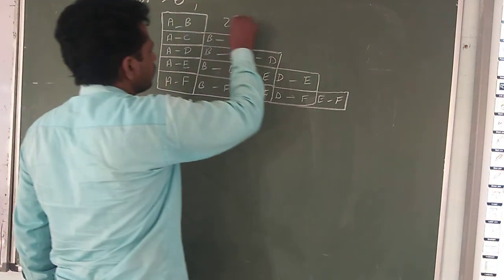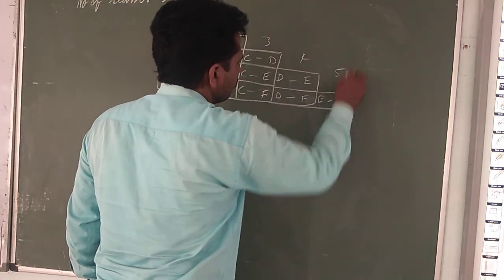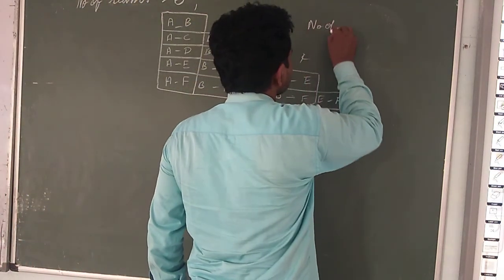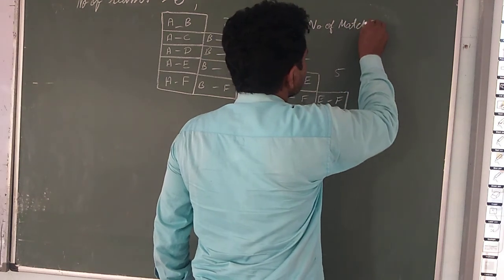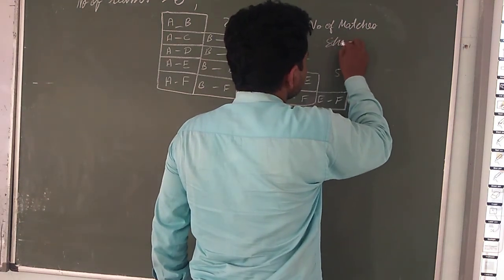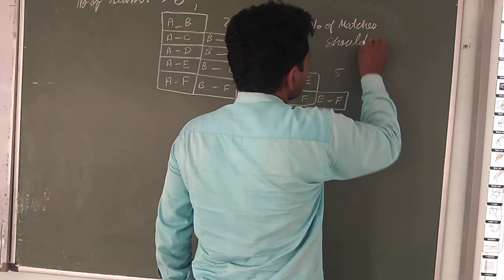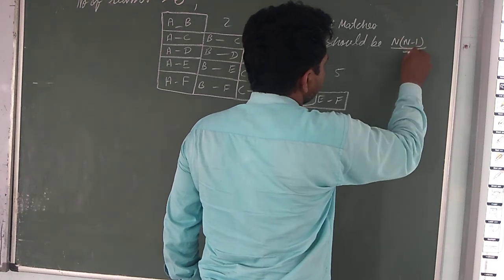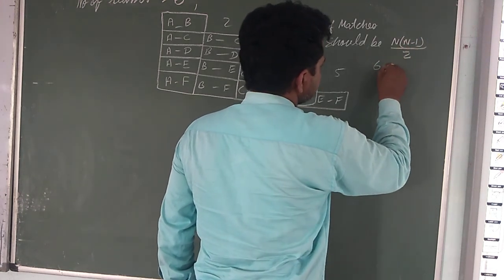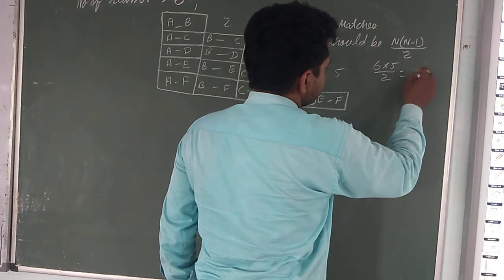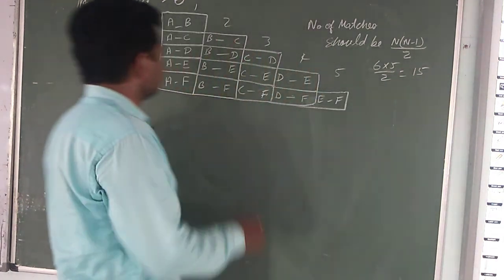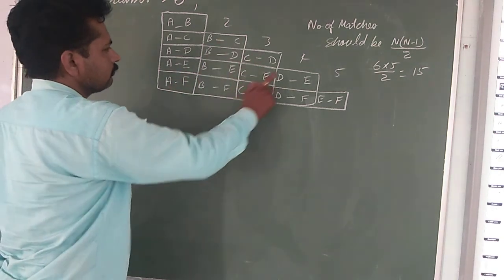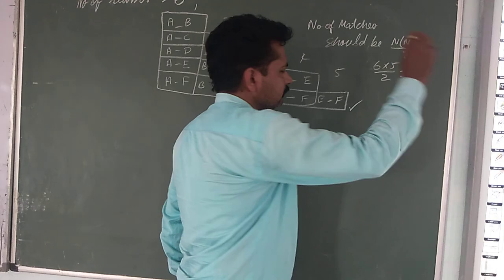It is first round, second round, third round, fourth round, and fifth round. The number of matches should be n into n minus 1 upon 2. Number of teams 6 into 5 upon 2 is equal to 15. So we calculate: 1, 2, 3, 4, 5, 6, 7, 8, 9, 10, 11, 12, 13, 14, 15. So our fixture is correct.